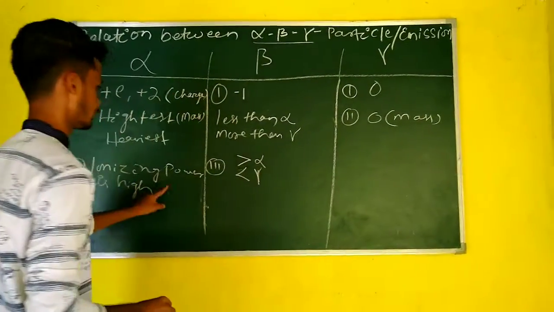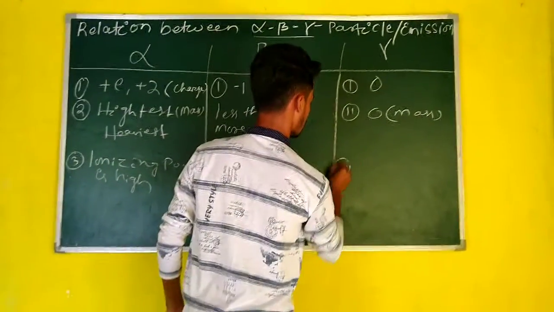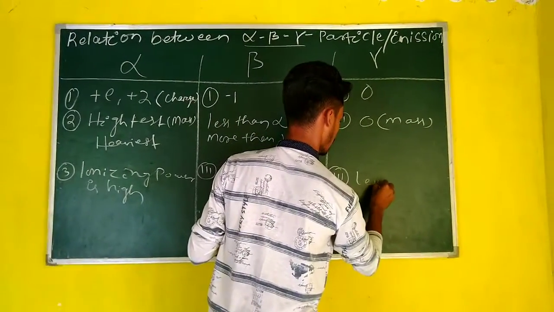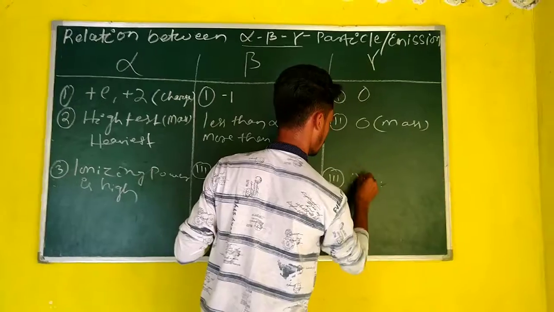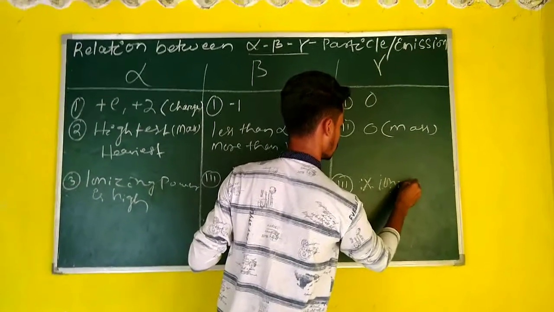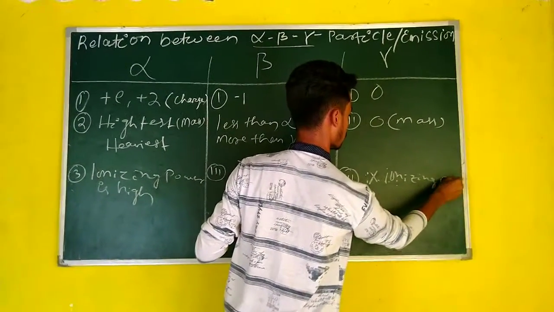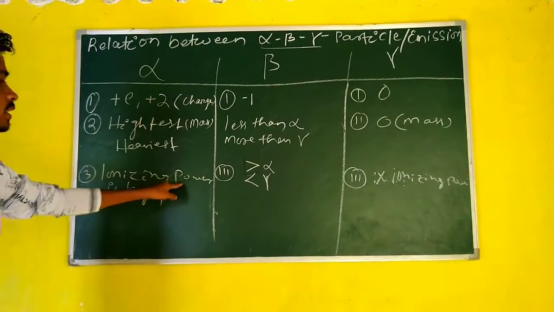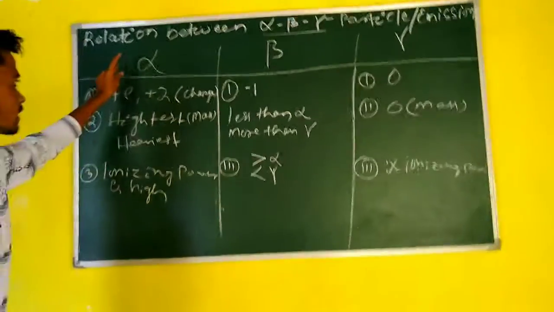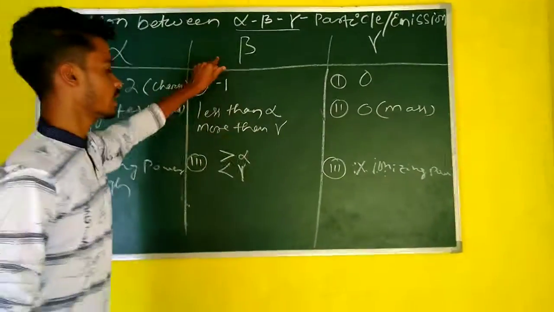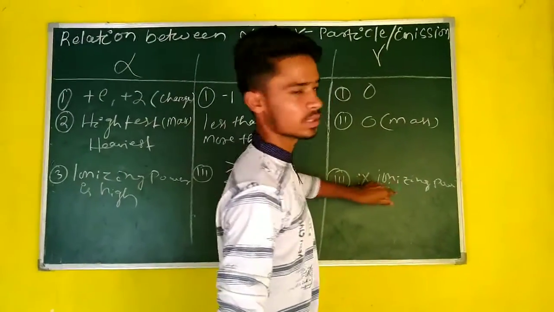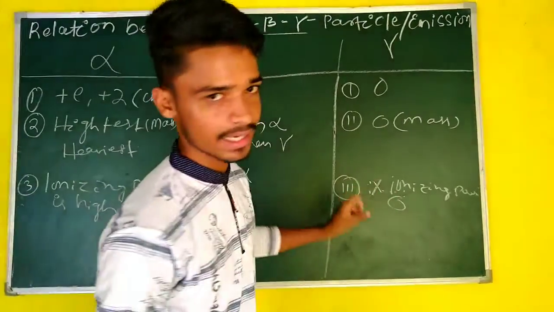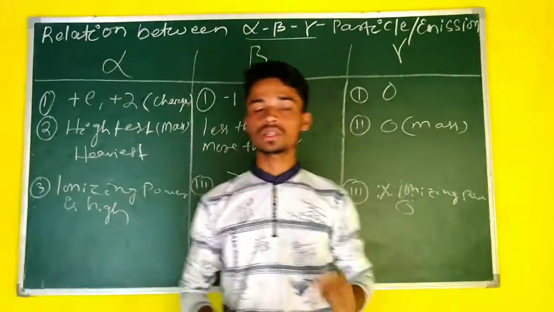And gamma particle has no ionizing power. Students, ionizing power means charge donating capacity. The charge donating capacity of alpha particle is high, then beta, and gamma particle has 0 charge. For this reason, gamma particle cannot donate any charge to another atom or particle.